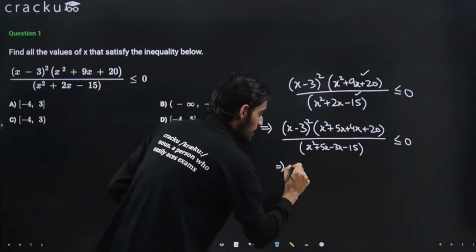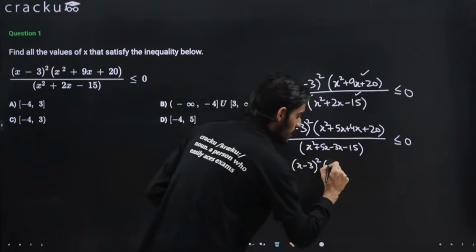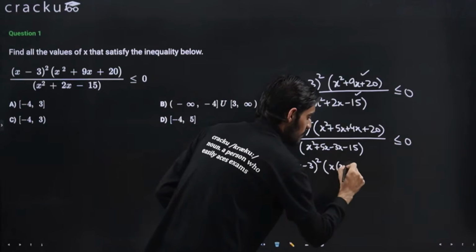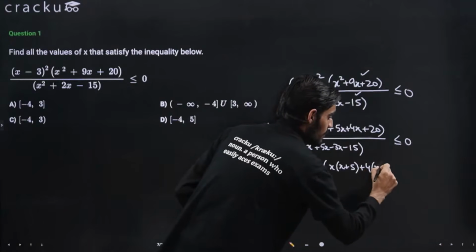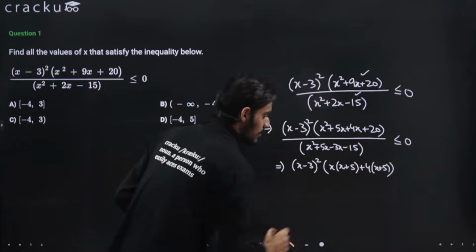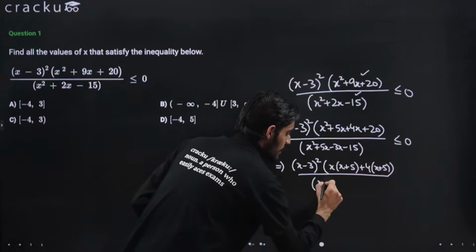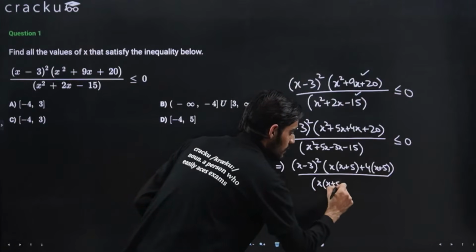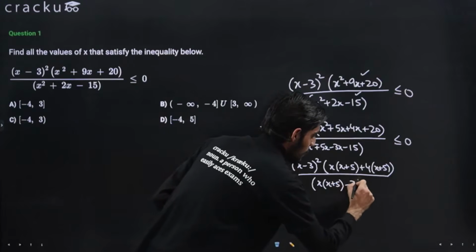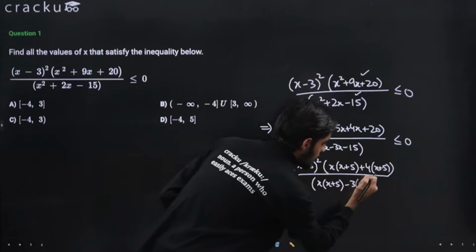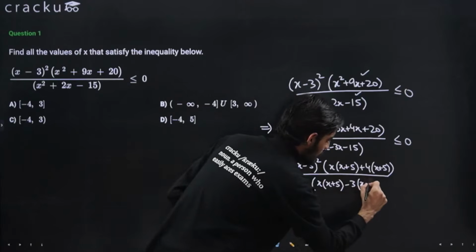So this will come out to be x minus 3 whole square. Here I can take x common, so x plus 5, plus 4 times x plus 5. Now in the denominator, I can take x common, so x plus 5, now minus 3 times x plus 5.